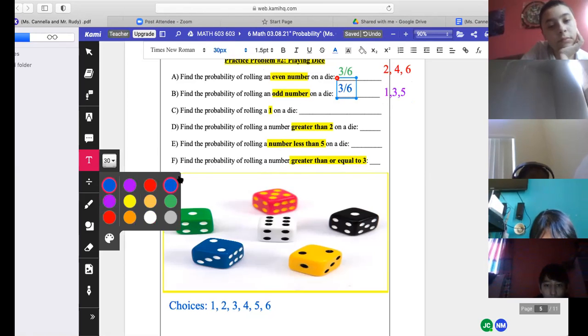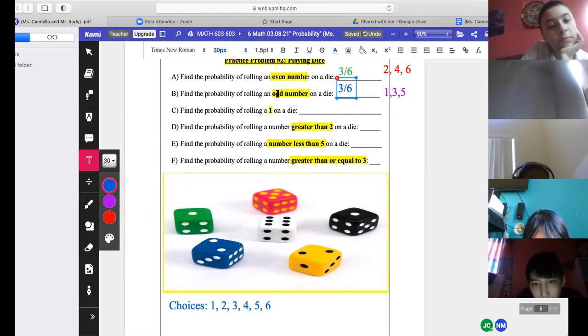So let me ask you something. The probability of getting an even and an odd number, are they the same? Yeah, so we call that a 50-50 chance, right? When they have the same probability, 3 out of 6, or 1/2, it's a 50-50 chance. 4 out of 8, 5 out of 10, 50-50, because you can simplify that fraction, right, David?